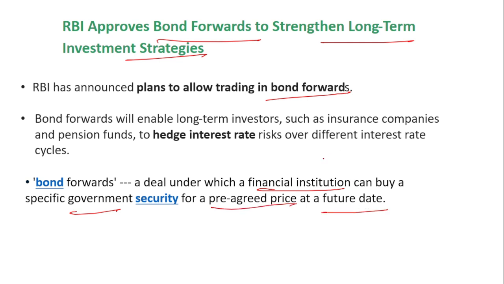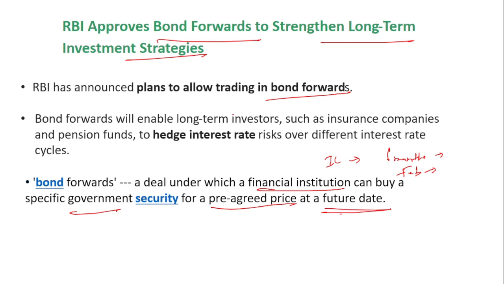So suppose the entity, say the insurance company, is planning to buy the government security after 6 months. Say this is February month, right? So right now itself the price of that security will be decided. Okay, so this will ensure that there will not be any risks that will be faced by the insurance company. So that is the main reason for this bond forward, a deal under which a financial institution can buy a specific government security for a pre-agreed price at a future date.